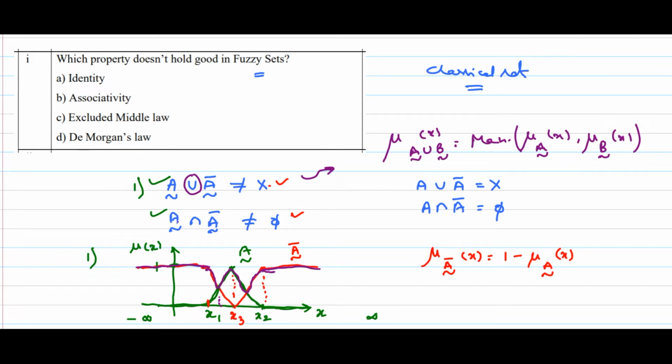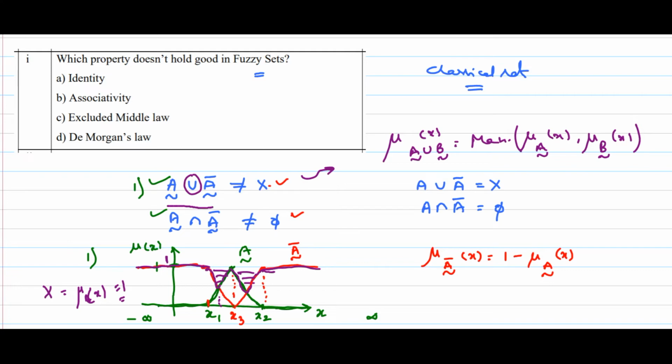If you can see here, capital X means mu of X is equal to 1. That means maximum membership value. So this is the maximum membership value. If it is completely covered, that means if it is a straight line completely, then I can say that A union A bar is equal to capital X. But it is not completely covered and this part is remaining. You can see this part is remaining. That's why I cannot say that A union A bar is equal to capital X.